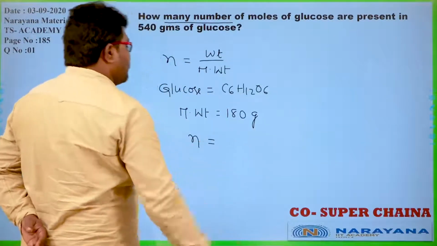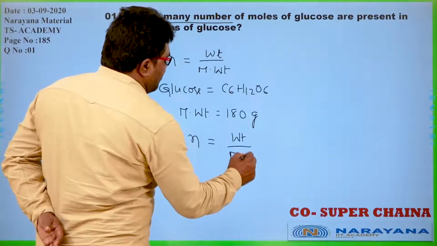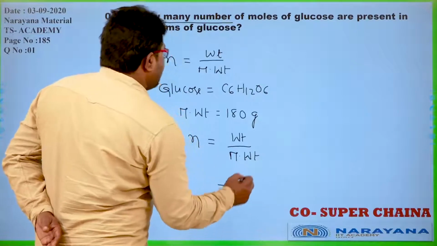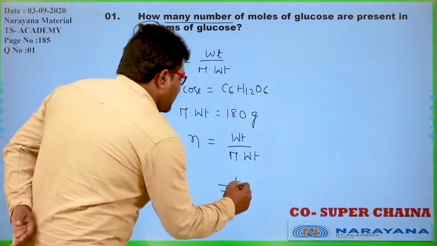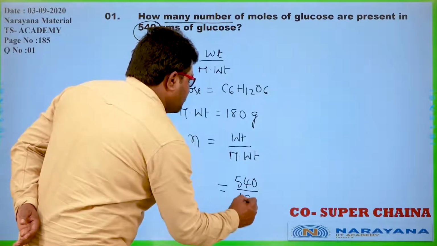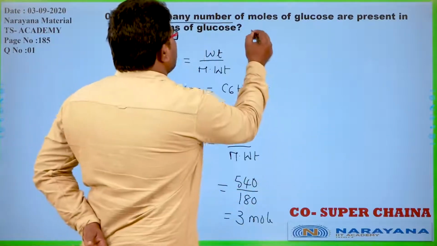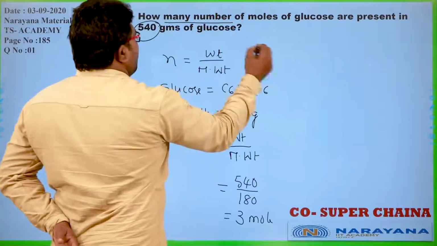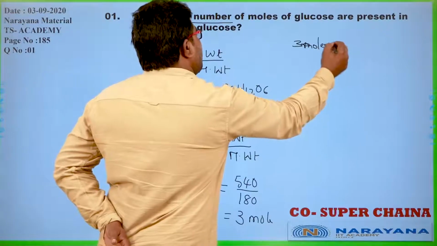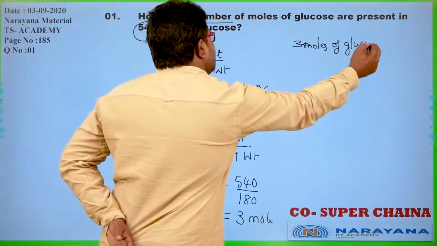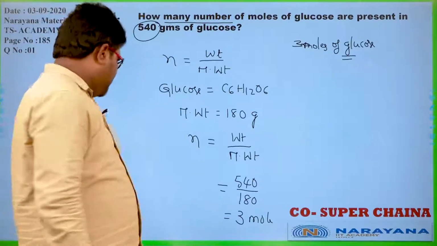Now he is asking how many moles of glucose. So the number of moles of glucose is equal to the given weight by the molecular weight of glucose. The given weight is 540 grams, so 540 divided by 180, that is equal to 3 moles. So how many moles are there here? 3 moles of glucose are present. Okay? Yes. Let us go for the next question.